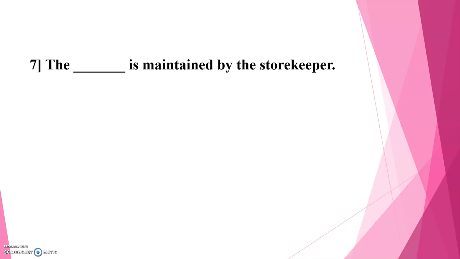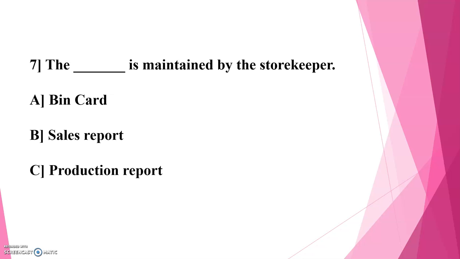The dash is maintained by the storekeeper. Options are A. Bin card, B. Sales report, C. Production report. Correct answer is A. Bin card. Bin card is maintained by the storekeeper. The storekeeper often maintains a record of the quantity of each material. Such a record is known as a bin card. So the bin card is maintained by the storekeeper, and the correct option for this question is A.